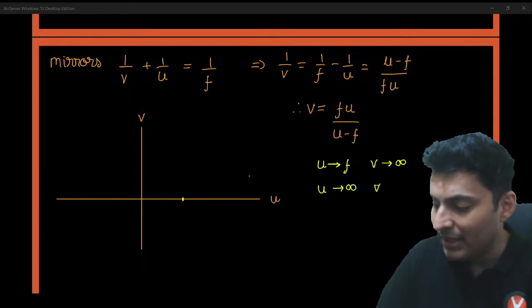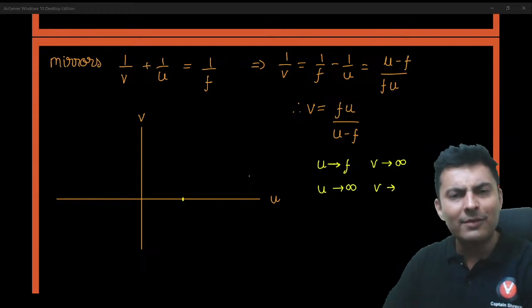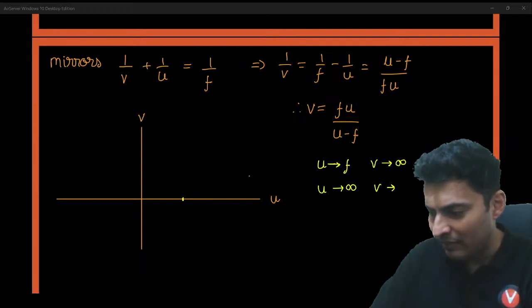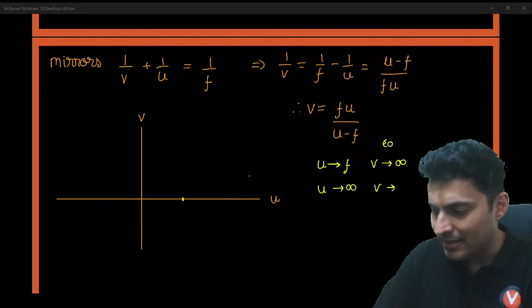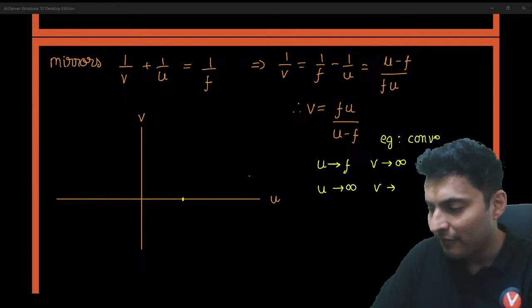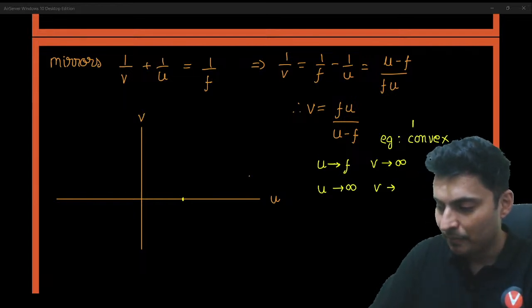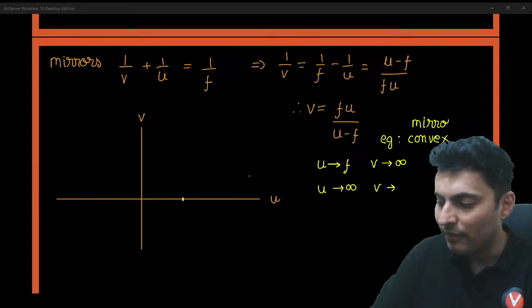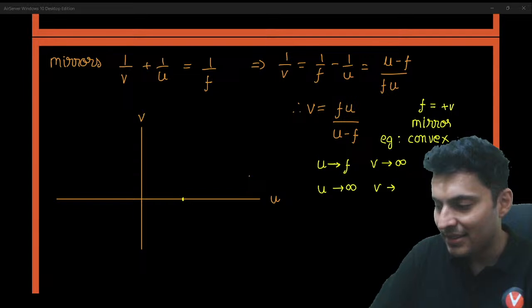Number 2, if the object is at infinity, think about it. Where will the image be formed? Let's take the example of a convex mirror. The mirror is convex, so that means the focal length will be positive.